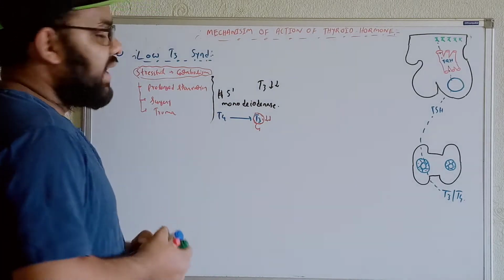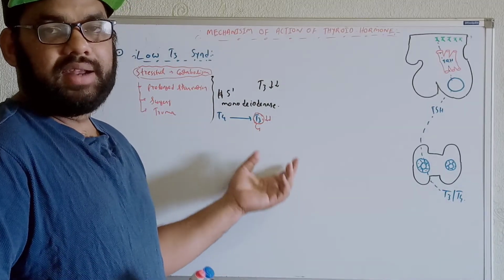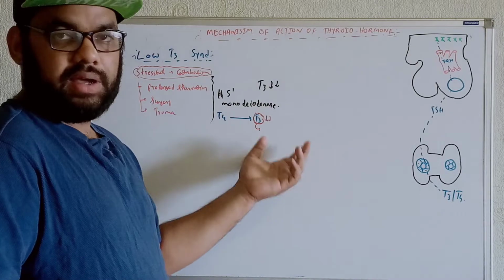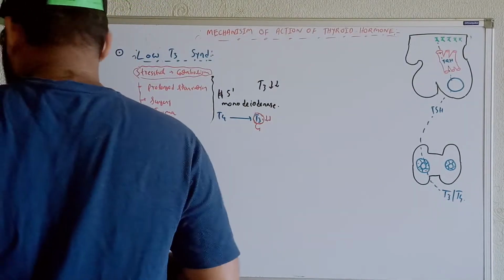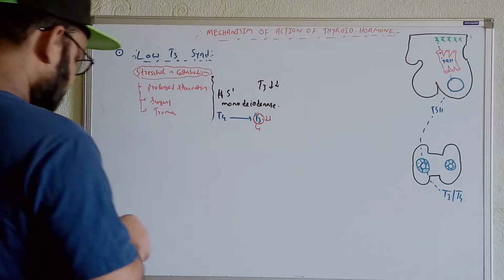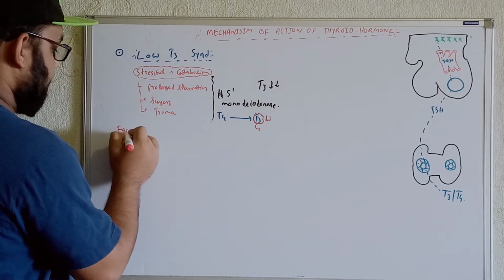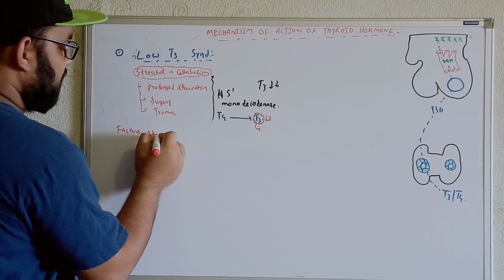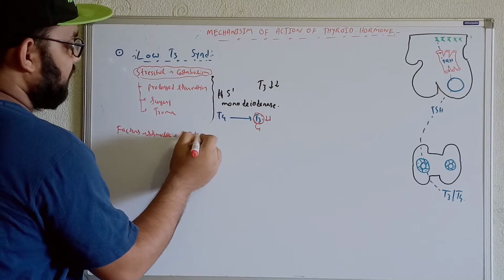Now there are certain factors that stimulate the production of the thyroid hormone, and there are certain factors that decrease the production of the thyroid hormone. So let's write down about them. First I'll talk about the factors that stimulate the production of more T3 and T4.